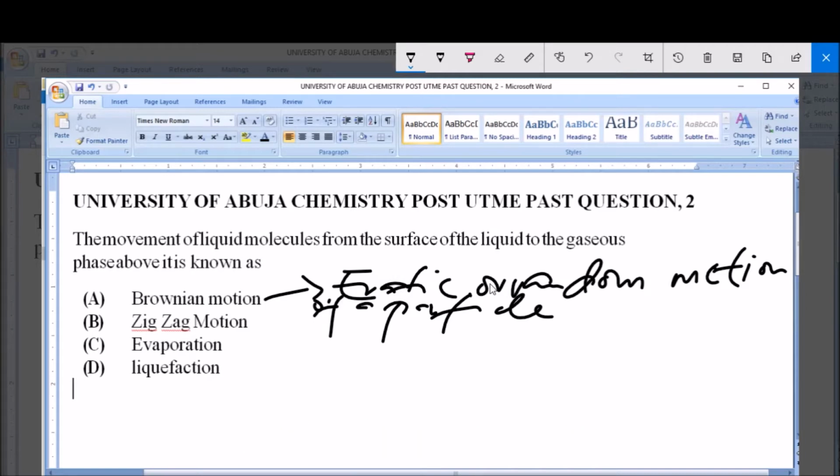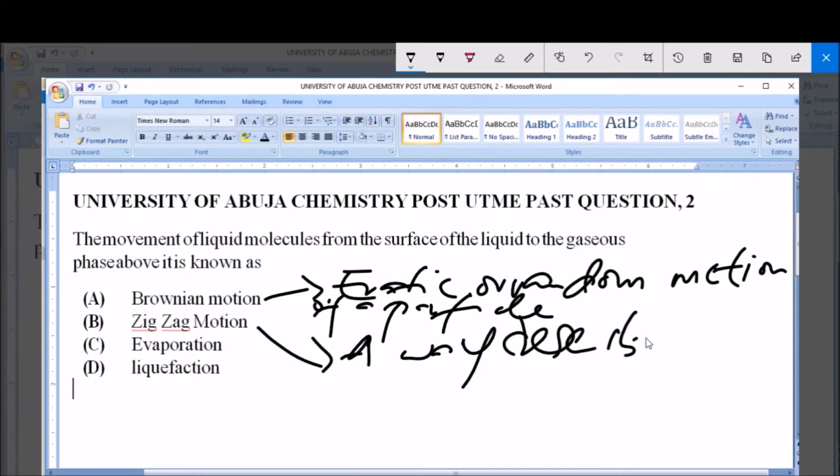Zigzag erratic motion. Now we have zigzag motion. Now this zigzag motion is a way of describing a random motion. So it's just like a metaphor for a random motion. It's not actually a motion in itself.